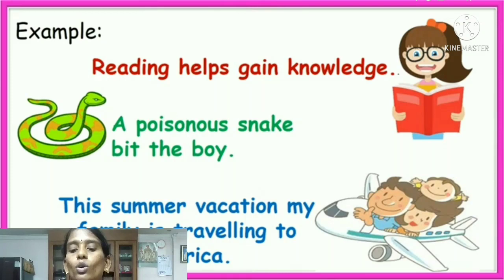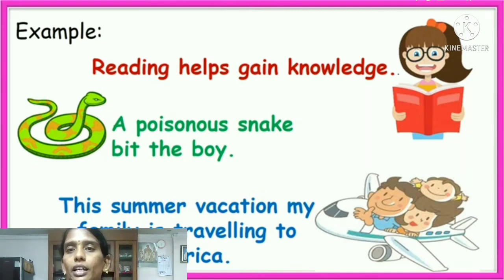I will show some more examples on the screen. You observe that, children. Reading helps gain knowledge. Second one, a poisonous snake bit the boy. Third one, this summer vacation my family is traveling to America.